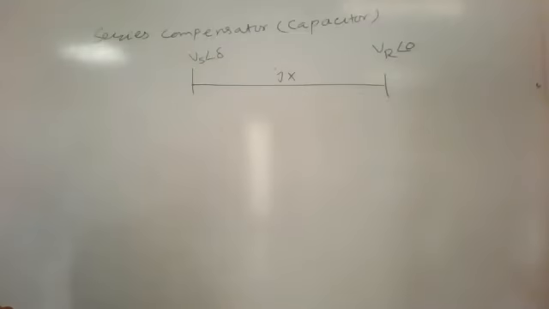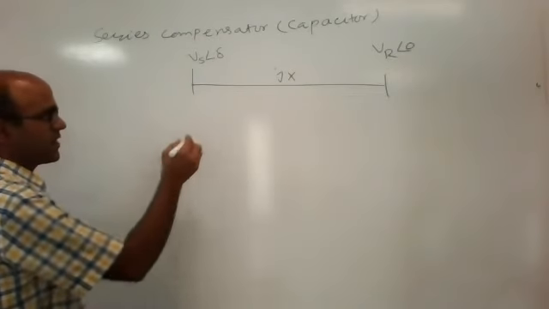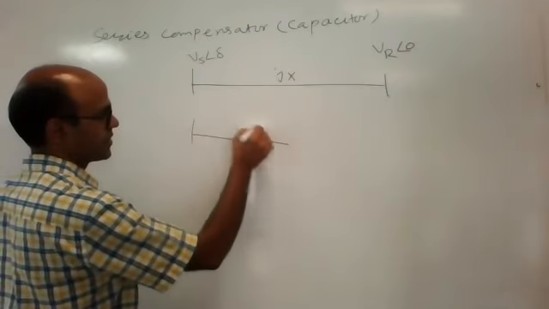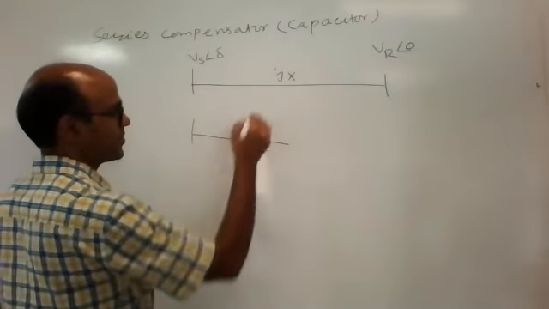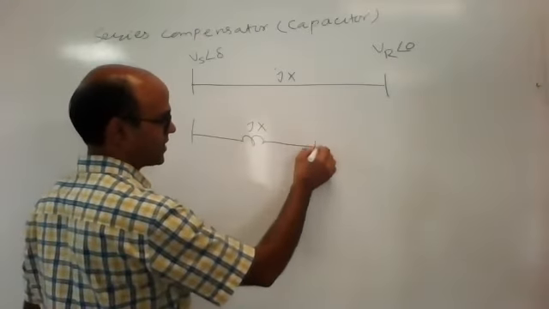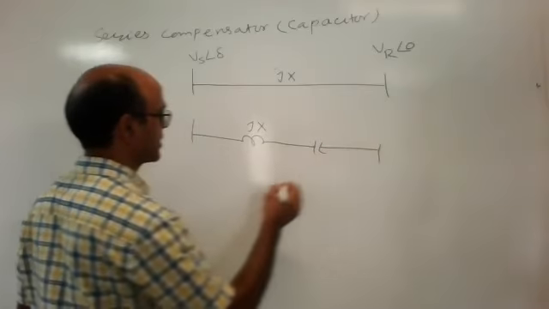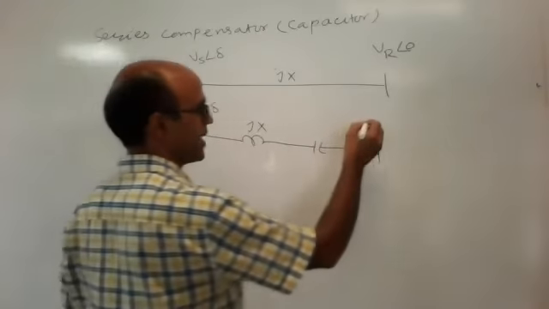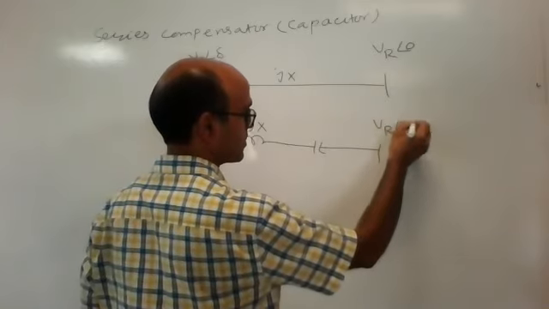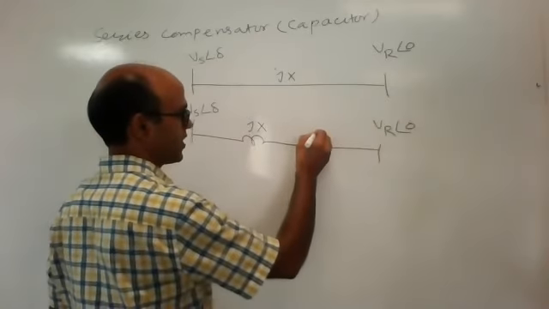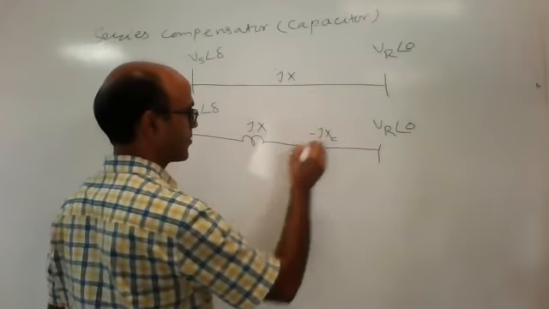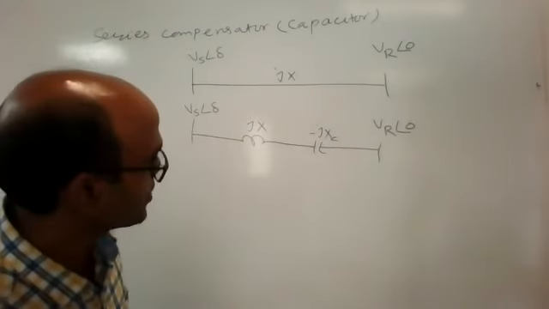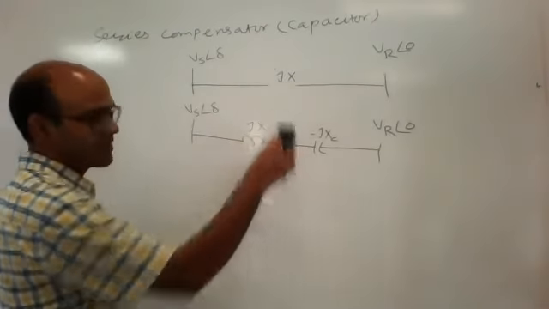Now if I place a capacitor in this line, this is JX, and the other one is the capacitor. Then what are the effects that we have to observe? So this is 1 minus JXC. Initially the inductance of the transmission line is JX.